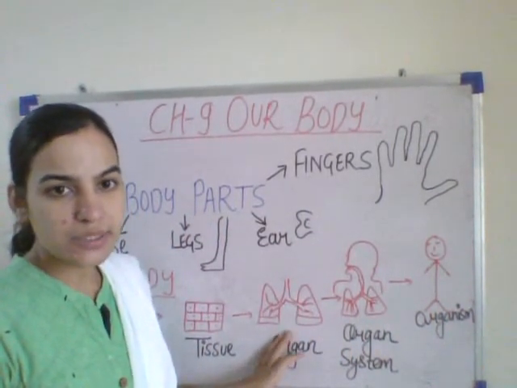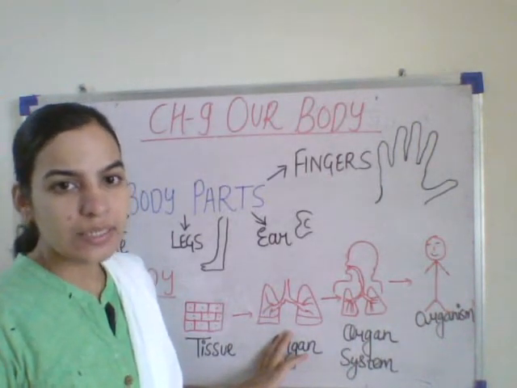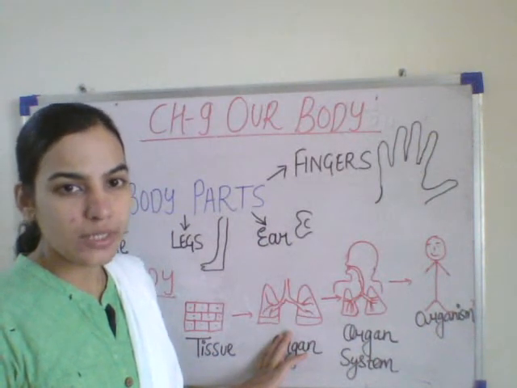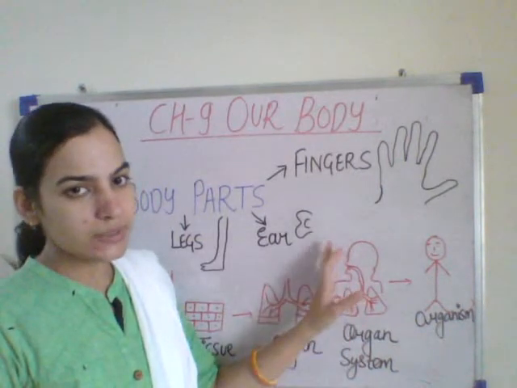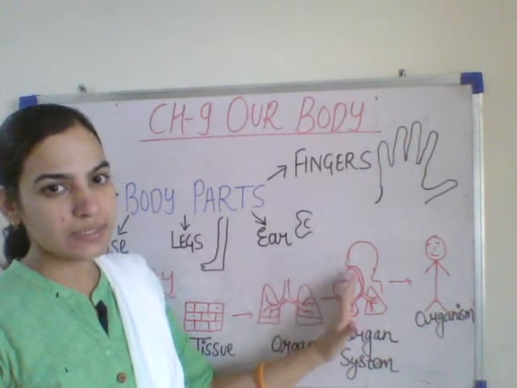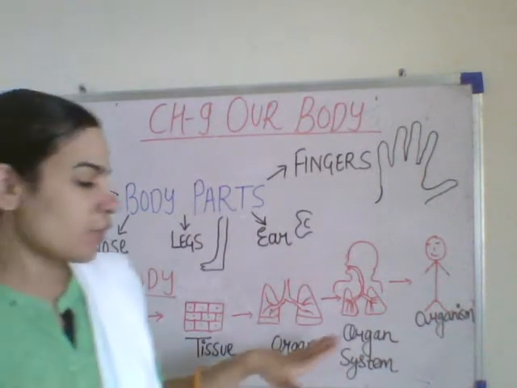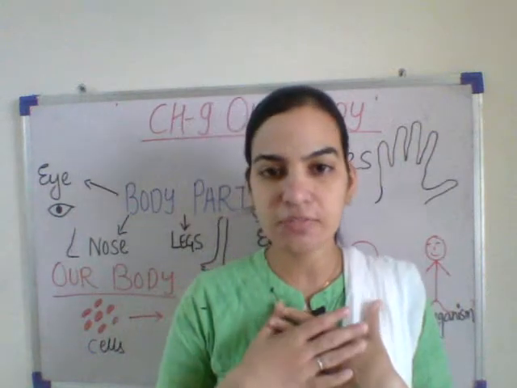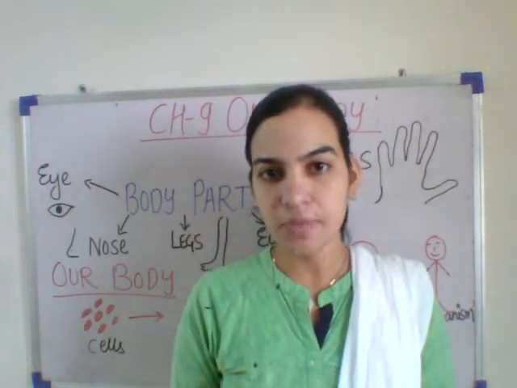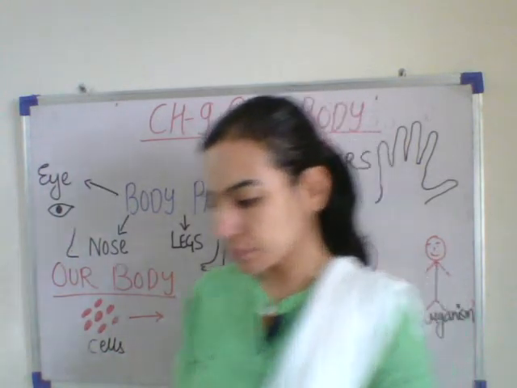What are the different organs in your body? Like heart, lungs, liver, kidney. These are all organs. These organs combine together to form an organ system. We will study the organ system in detail in this chapter. All the organ systems together make an organism. What is a complete organism? We are the complete organism. We have our complete body parts, so we are the complete organism.